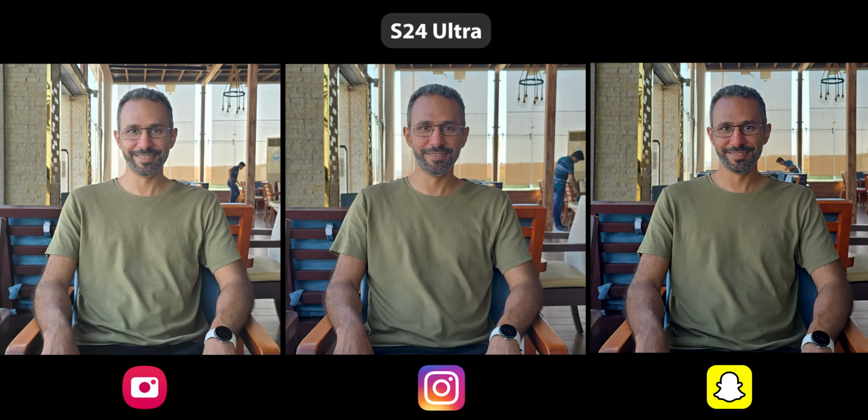Moving to the S24 Ultra, the photos coming out of both social media apps have noticeably more saturated colors and contrast. The HDR performance is very close, but the details are less, which you might see when you pixel peep. But other than this, they are well-processed images that I'm happy to share. It's also worth mentioning that Instagram captures HDR photos all the time on the S24 Ultra, unlike the Pixel 8 Pro. Unfortunately, there is no toggle to turn off this feature if you don't like it. The only similarity between the two Android phones is in the photos resolution. They are also 5 megapixels for Instagram and 4 megapixels for Snapchat.